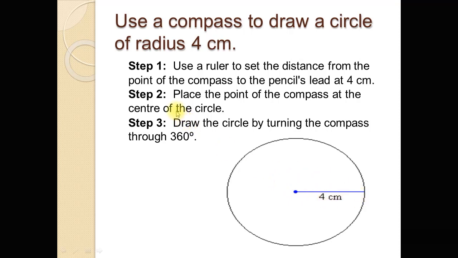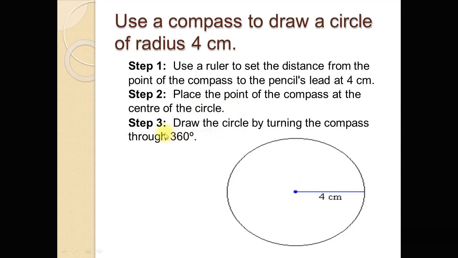In the next step, place the point of the compass at the center of the circle. First of all, locate the center point. This fixed point will be the center of the circle, and then place the compass at this point, which is the center of the circle.